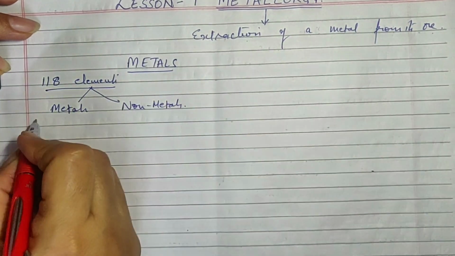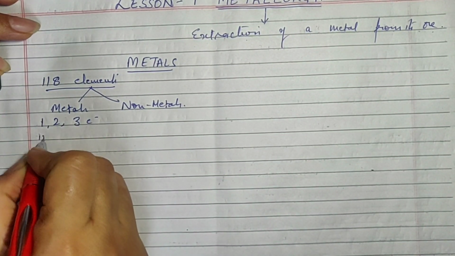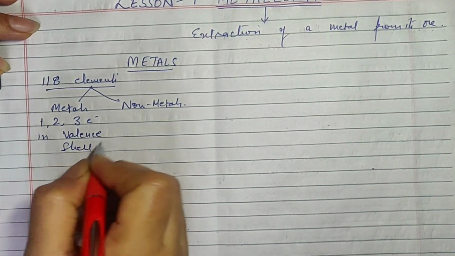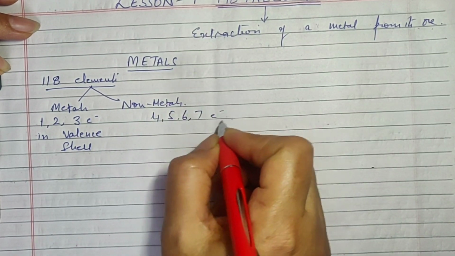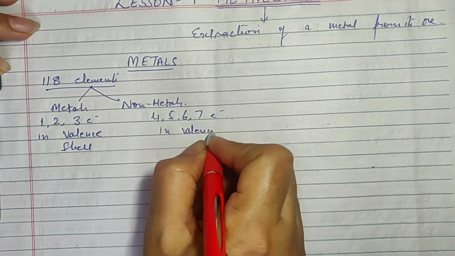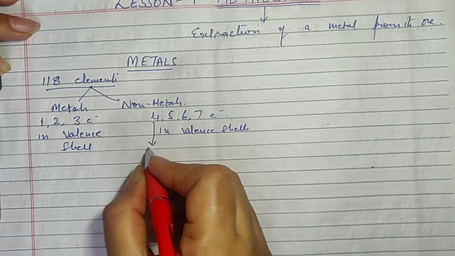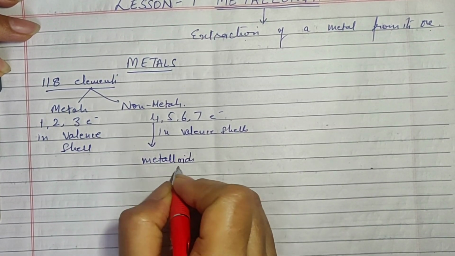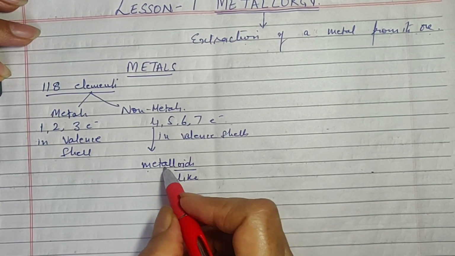Metals are the ones which have either 1 or 2 or 3 electrons in the valence shell. The ones which have 4 or 5 or 6 or 7 electrons in the valence shell are non-metals. Out of these also, the ones which have 4 electrons in the outermost shell are known as metalloids. Oids means like. They are like metals. So they are called metalloids.